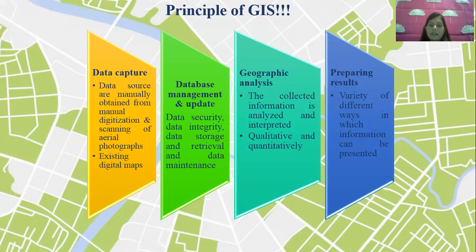Moving further, we have database management and update. What is database management and update? A database means all the information, all the characteristics, all the spatial information that we are storing in one place, right? By gathering all such data, we can retrieve information and then maintain that data. Now, for database management and update, I would like to give you an example. In a local governing body, that is in the corporation, we have one department for tax collection, one department for property tax collection, right? We all know that.